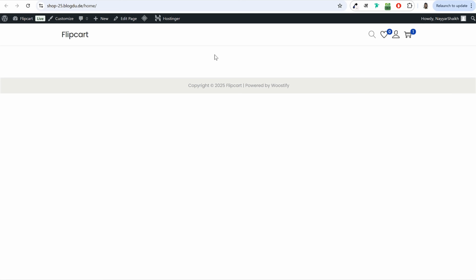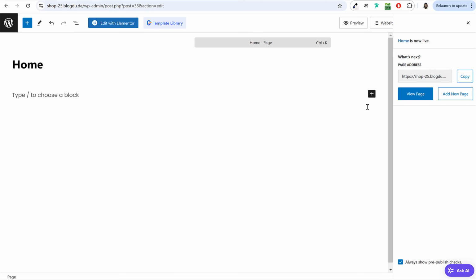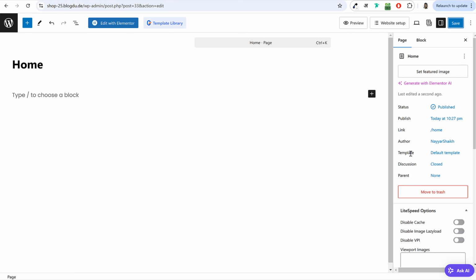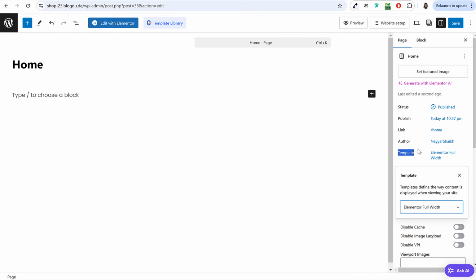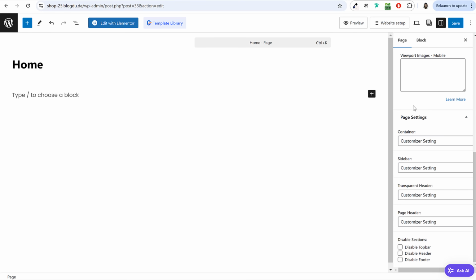You can see this is how it looks. Now there is some extra spacing given over here. We don't need that. So to fix this thing, we can do one thing. We can change the template. So at the right hand side, you will see template. Under that, you have to set this thing to Elementor full width. You have to do one more setting. If you scroll down at the right hand side, you'll see under page settings, we have to disable page header. Okay. Under page header, make it disabled.